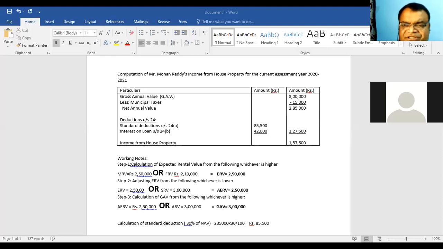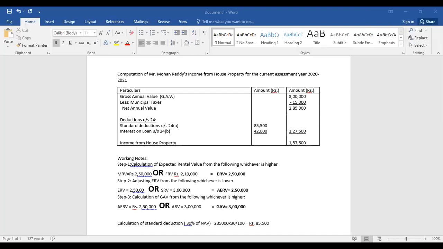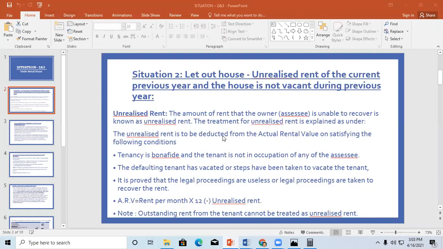Now what is situation 2? Situation 2 says you have a let out house which involves unrealized rent. So what is unrealized rent? Unrealized rent means the rent which the owner is unable to recover from the tenant.